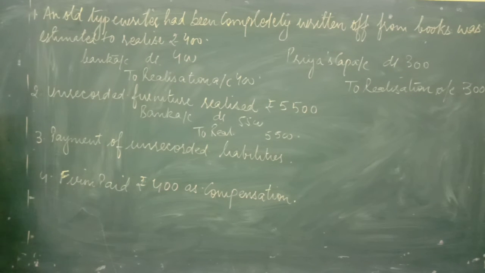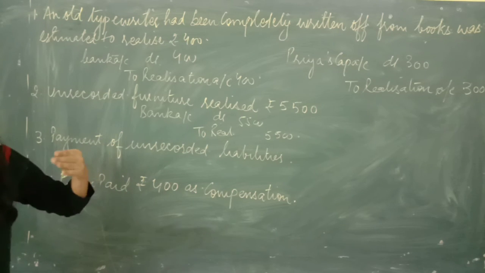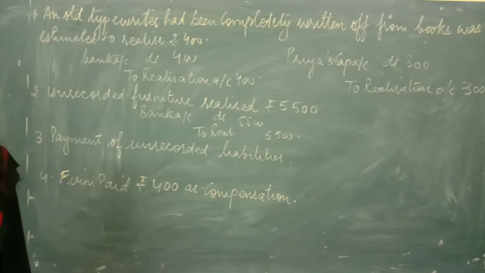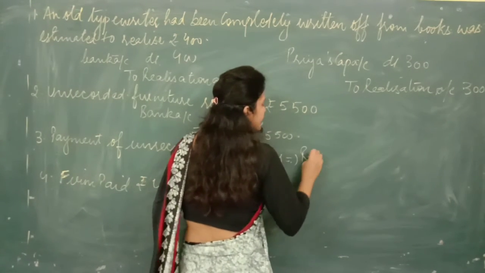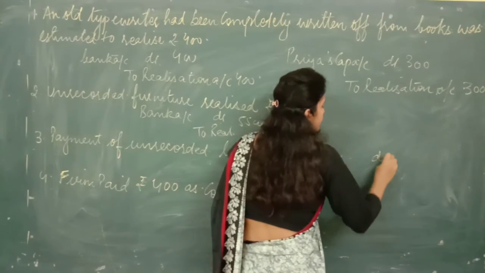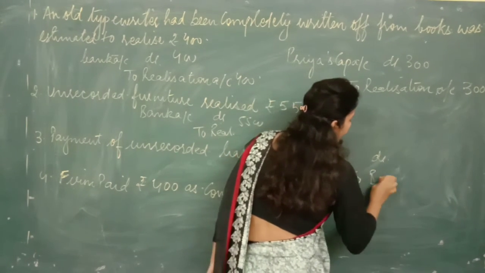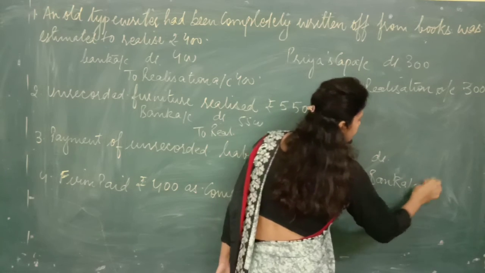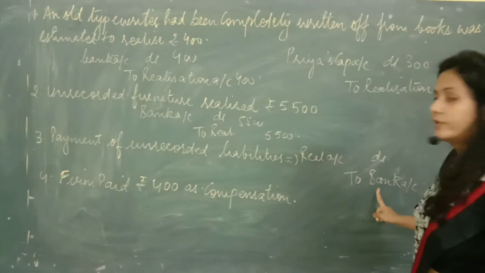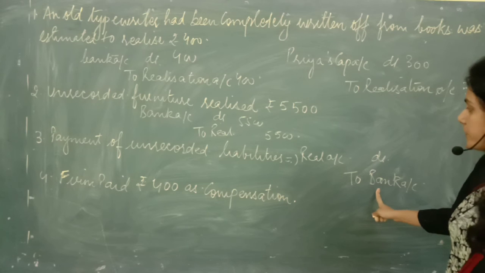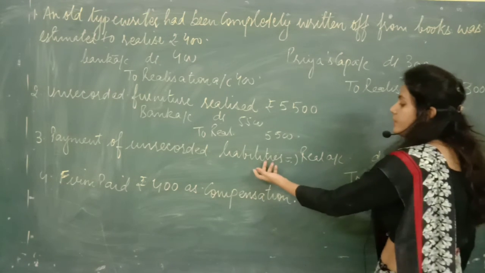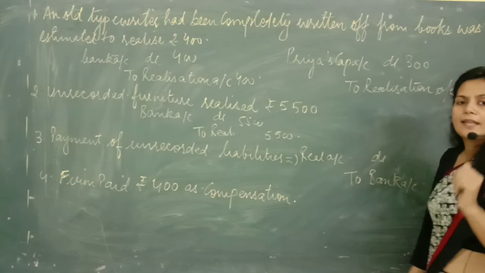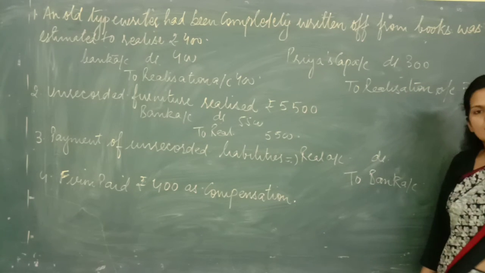Next, payment of unrecorded liabilities means the same thing: the liability is not recorded in the balance sheet, but you are going to make its payment. So the entry will be realization account debited to bank. Bank will be credited because money goes out of the firm, and realization account will be debited because payment of liability is an expense for the firm, and as per the rule all the expenses are to be debited.